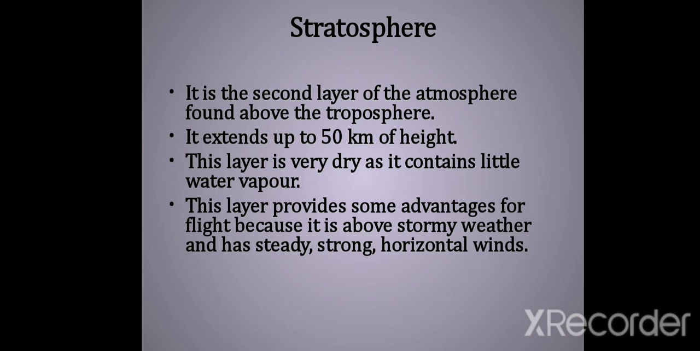This layer is comparatively dry. Why is it dry? Because of the absence of water vapor, because water vapor only will be in the troposphere. So absence of water vapor makes this layer very dry. As there is no water vapor, it is suitable for the jet planes to fly.